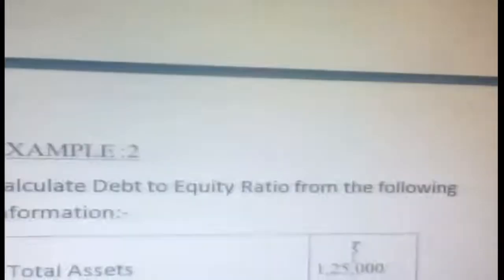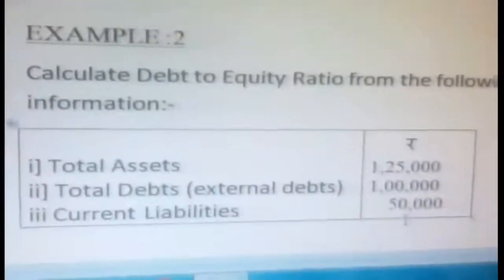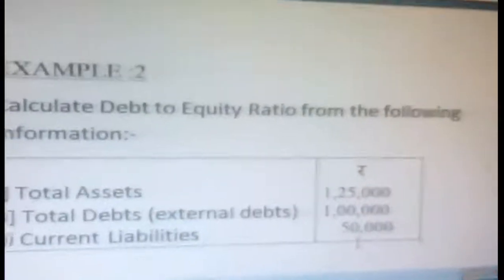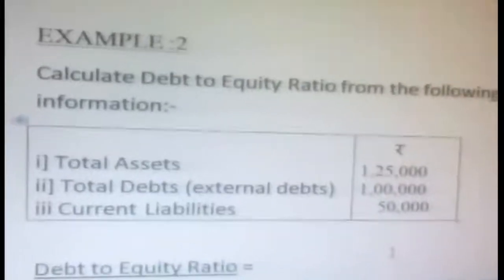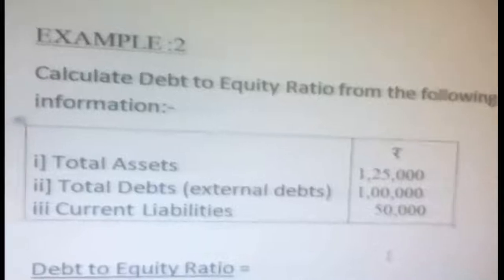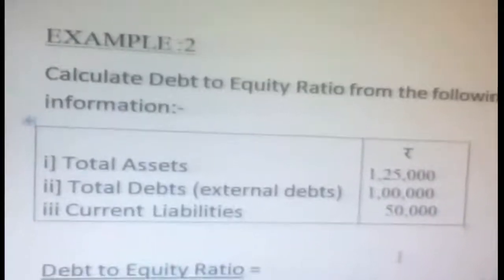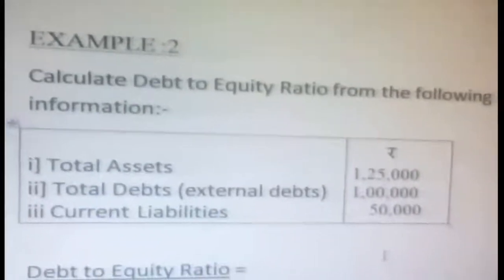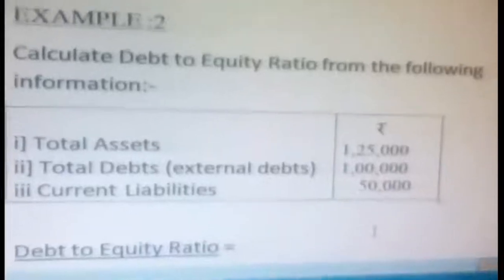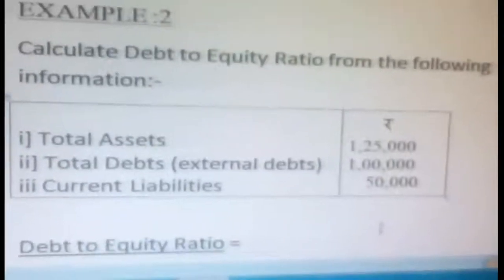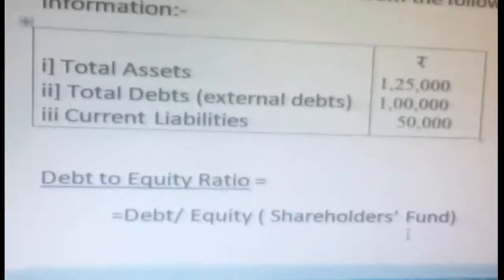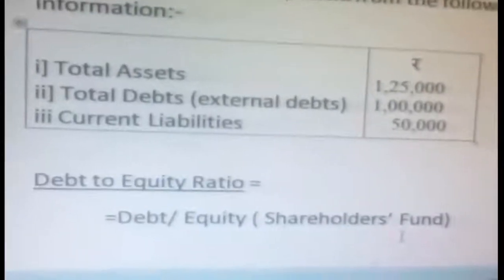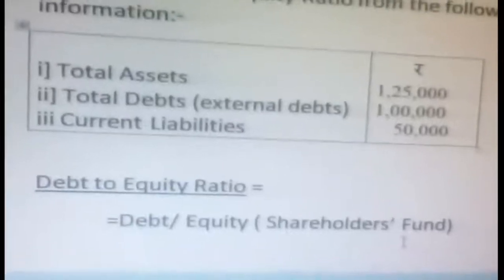That is the first problem. Then go for the second example. Calculate debt to equity ratio from the following information. Here they have given total assets, total debts of 1 lakh, and current liabilities. The three pieces of information are given, with information from the asset side and total debts. Again the formula: debt to equity ratio is equal to debt divided by equity, nothing but shareholders fund.